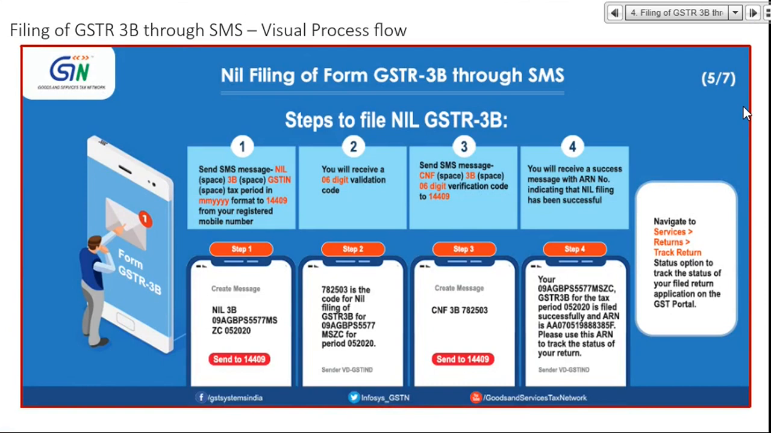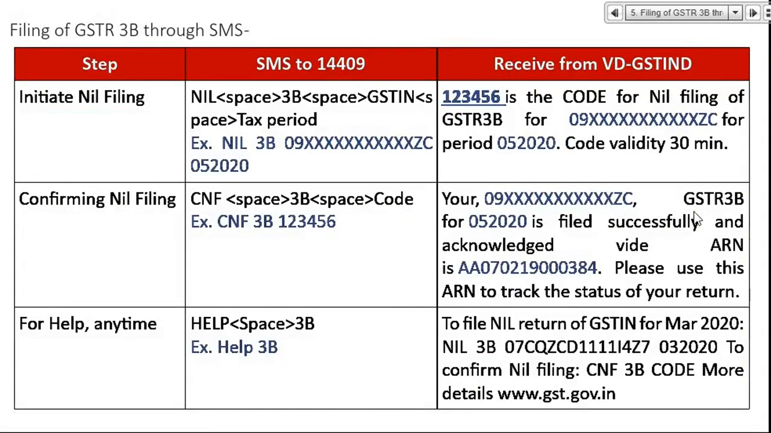So recently the government has introduced filing of GSTR 3B or nil GSTR 3B through SMS. Both 3B and 1 can be filed through SMS, and friends, we will see nil filing through SMS. So the steps are given: 1, 2, 3, 4. Next slide, if you see, this is how you'll file. One is initiate, second is confirm, and if you need any help, there is a help option also given. Number 1 is initiate filing.